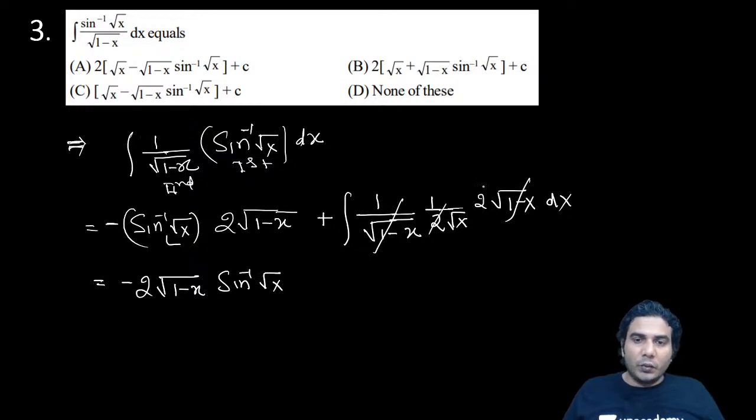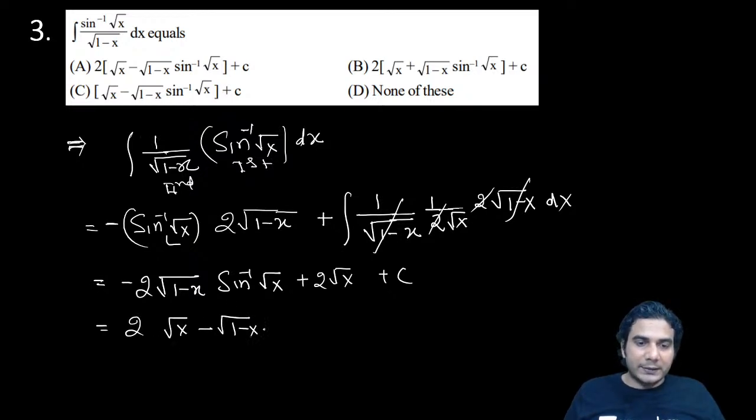You can cancel 2 as well, and it is plus 1 upon under root of x only, so that will be 2 root x, all right? So 2 root x plus c. You can take 2 common and write the final answer after simplifying. So it will be 2 root x minus under root of 1 minus x into sine inverse of root x, all right? So that is the answer.